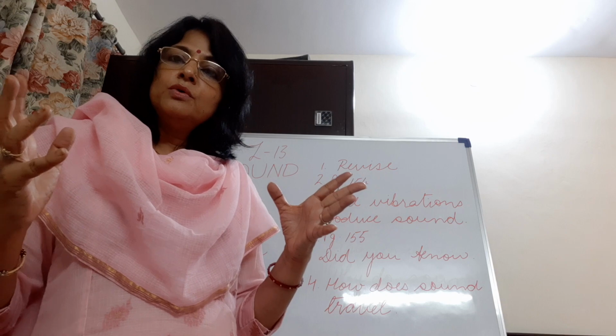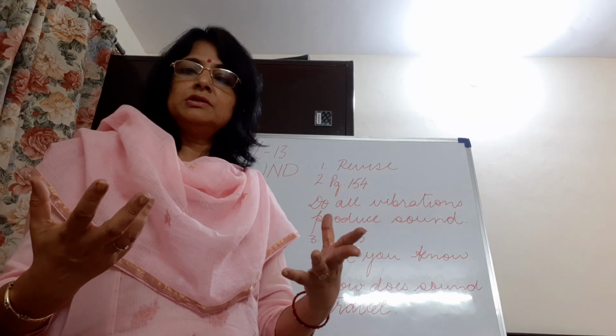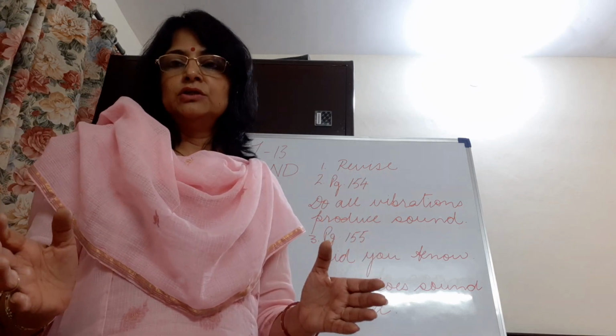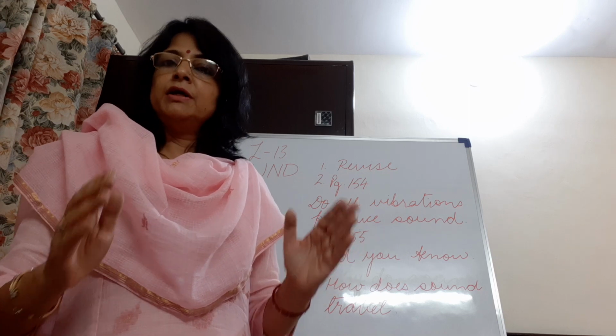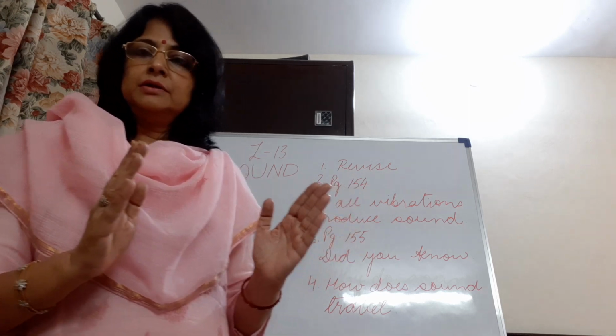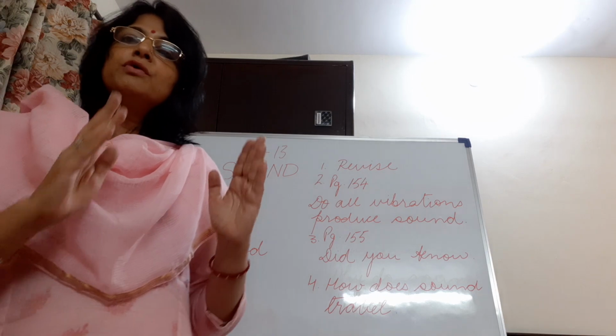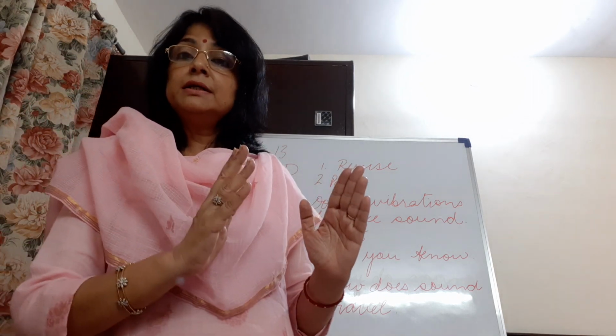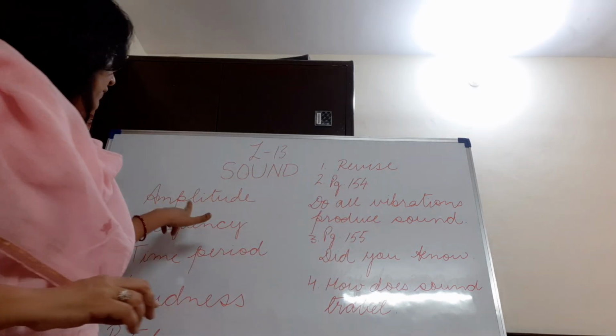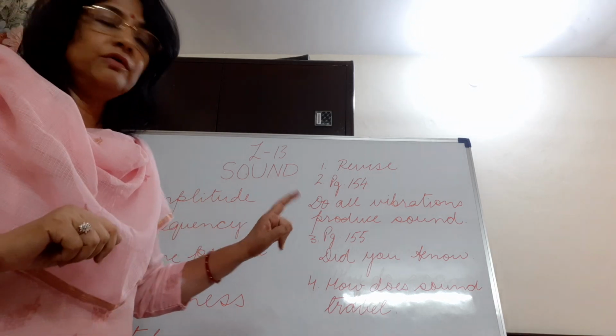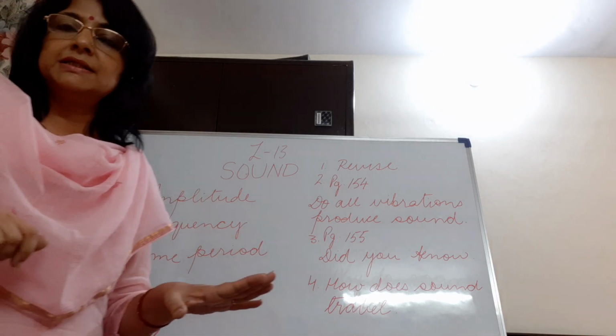Are we able to hear all kinds of vibrations, or is there some limit to it? In human beings, we can comfortably hear vibrations of 20 hertz. What is hertz? Hertz is a unit of frequency. We have done this yesterday.